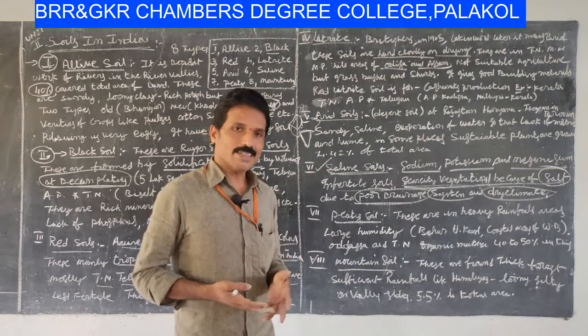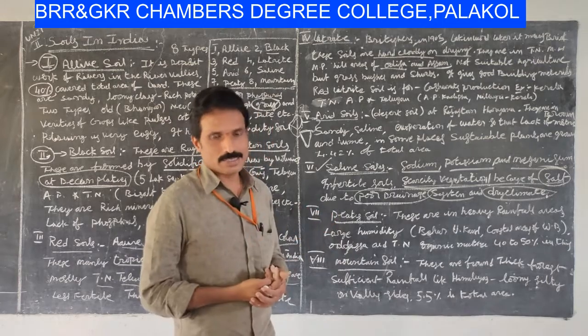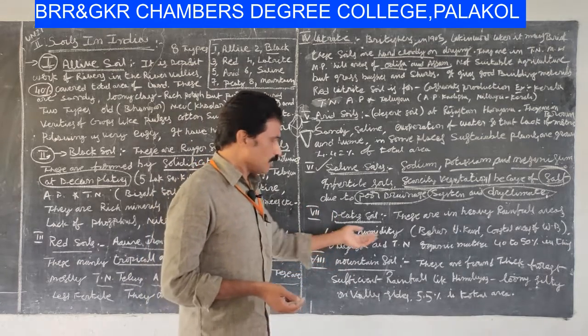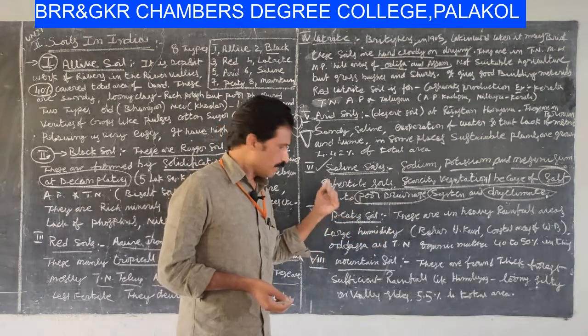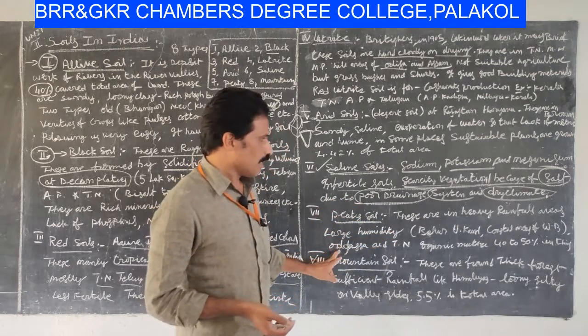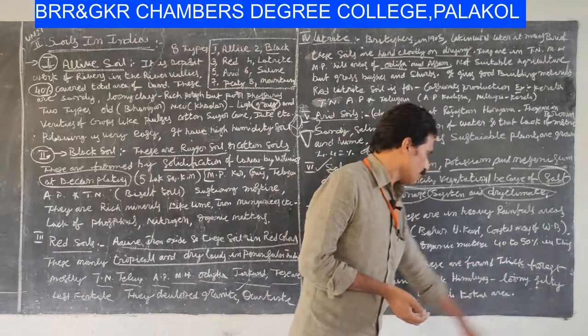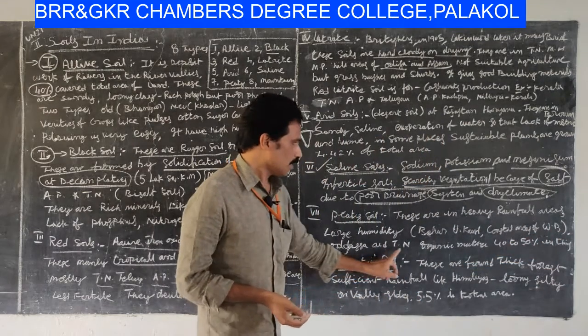The hanging gardens exist on the peaty soils. They are located in Bihar, Uttarakhand, coastal West Bengal, Odisha and Tamil Nadu.